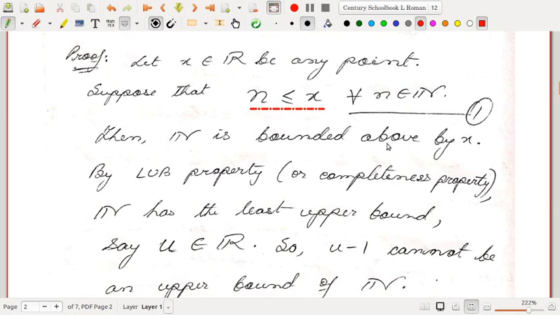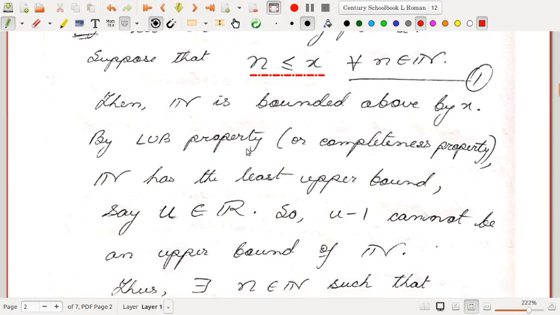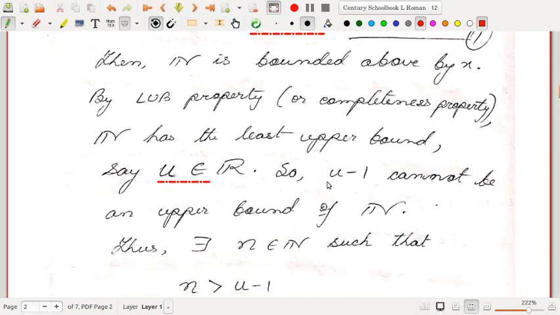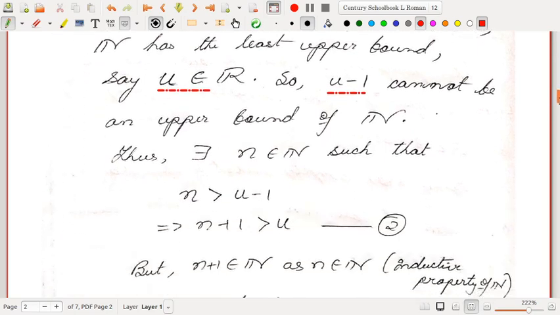Then N is a set which is bounded above by x. By the least upper bound property, or completeness property, N has a least upper bound in R. We name that least upper bound as u. Since u is the least upper bound, u minus 1 cannot be an upper bound of N. That means there is an element inside N which is greater than u minus 1.